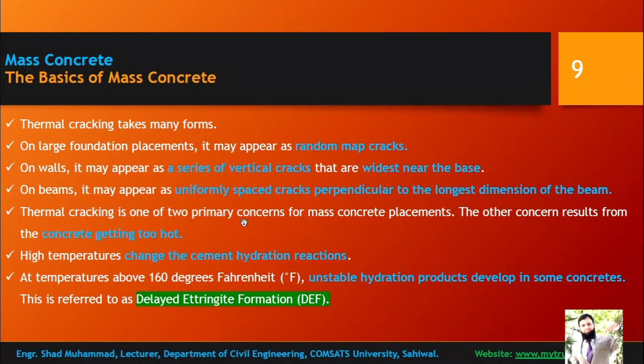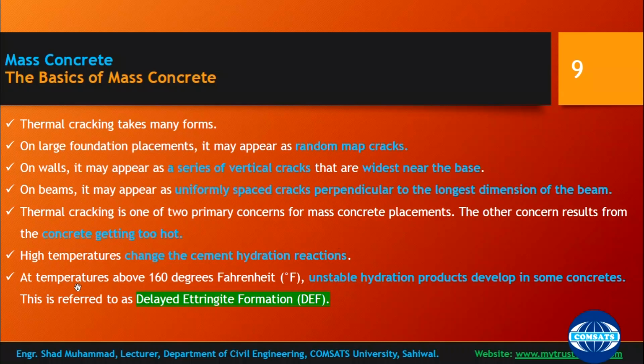Thermal cracking is one of the two primary concerns of mass concrete placement. So thermal stress cracking is one phenomenon which is very important in mass concreting. The other concern results from the concrete getting too hot. So thermal cracking is one phenomenon, and concrete getting too hot is another phenomenon. High temperature changes the cement hydration reaction. So this is a problem, that is why concrete getting too hot is dangerous. It changes the chemical reaction.